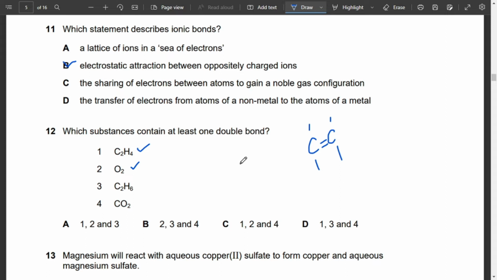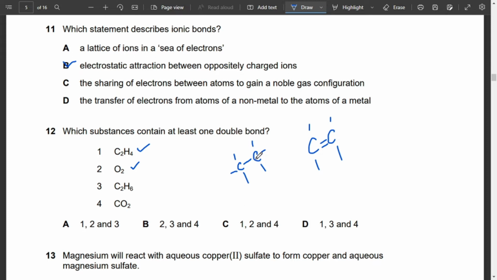I'll tell you how. This is C, then this is the other C. Let's not draw the bond at the moment. Because it has 6 hydrogens, we have 1, 2, 3, and then 1, 2, 3 hydrogens. So these are 3 hydrogens being shared. Now carbon has the capacity to make 4 bonds or share 4 electrons. Since each one of them is sharing 3, only one bond is left for each. So together, only one bond will be formed, right?